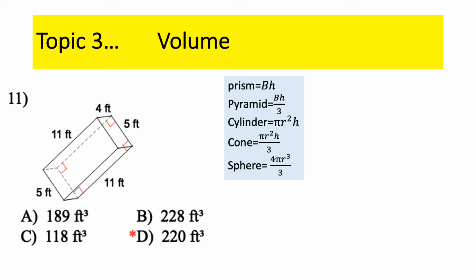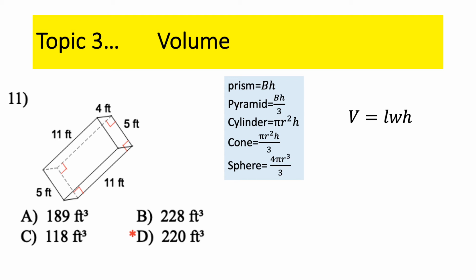So let's see, what's the shape here? We have a rectangular prism. The base area is a rectangle. Well, a rectangle's area is length times width. So the formula that we are actually going to use is length times width times height because the capital B, base area, is a rectangle, and the area of a rectangle is length times width. So here's the formula you need for a rectangular prism.